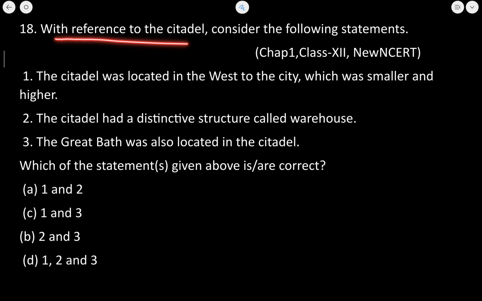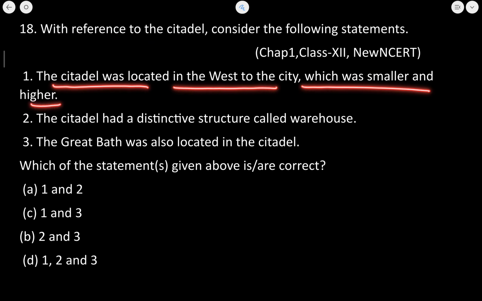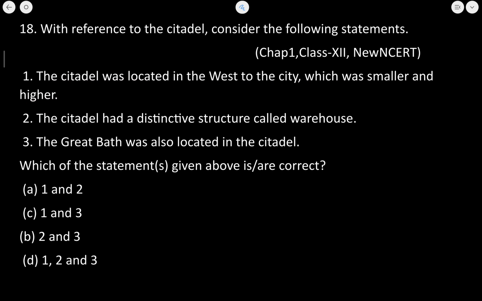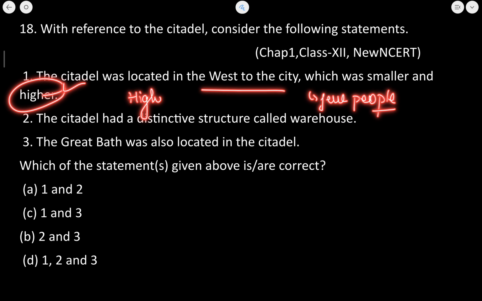With reference to the citadel, consider the following statements. The citadel was located in the west of the city, which was smaller and higher. Obviously the citadel was smaller. Why was it smaller? Because few people lived in here, and it was located at a height. Okay. Statement is correct.